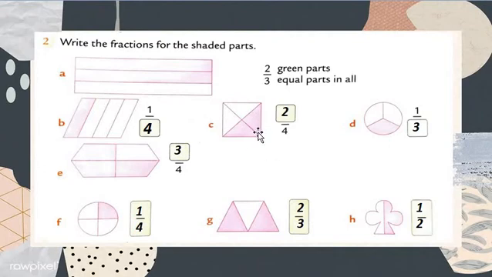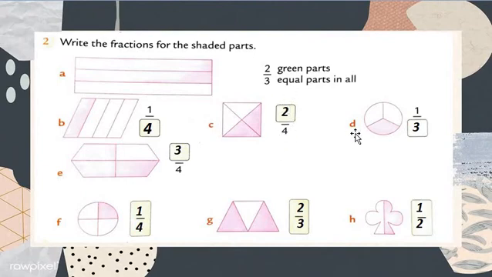How many parts are shaded by pink color? See this, here and here, both parts are shaded by which color? Pink color. So 2. Where we write a 2, we write it on the top side, in the numerator. So 2 by 4, 2 upon 4. Okay, my dear students, 2 by 4, 2 upon 4.